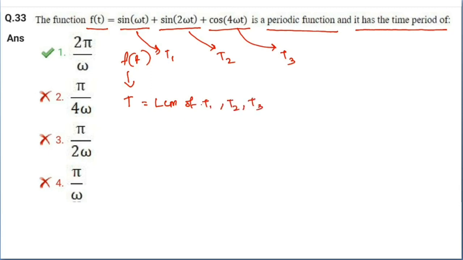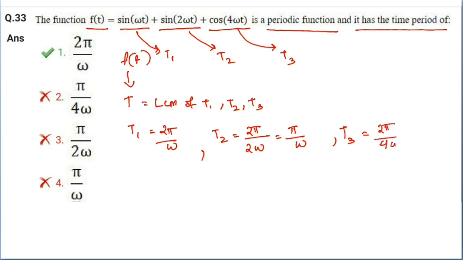Okay, let's first calculate T1. T1 is 2 pi by omega. The time period of sin omega t is 2 pi by omega. The time period of sin 2 omega t is 2 pi by 2 omega, which is pi by omega. Then the value of T3 is, here 4 omega is there, means 2 pi by 4 omega, so pi by 2 omega.